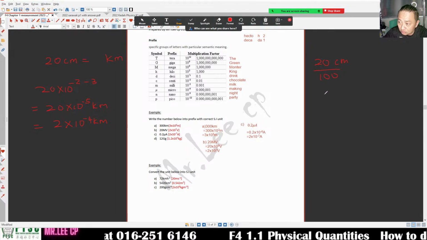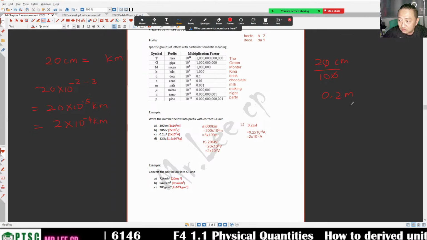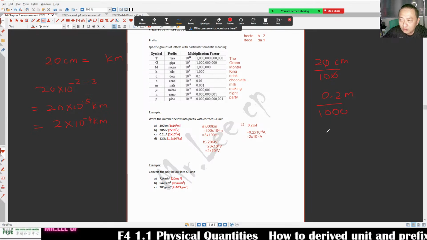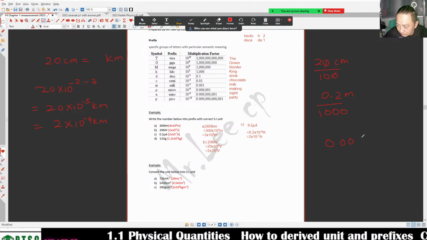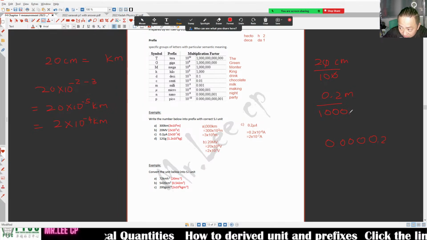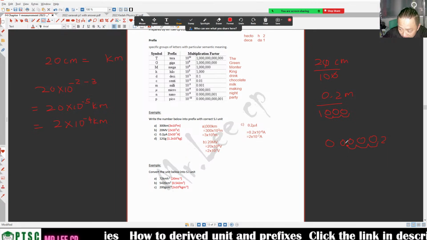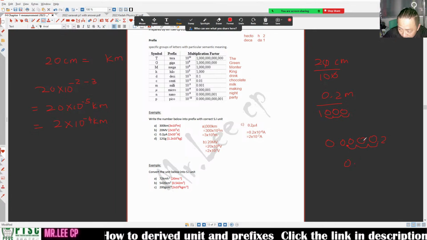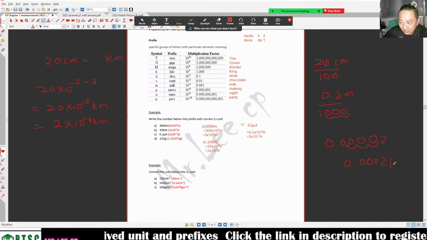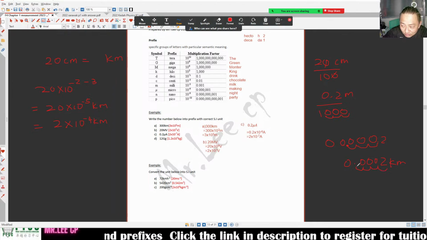But if you do it cm, teacher, divide by 100. Okay. So 20 divided by 100, 0.2 meter. Change to km, divide by 1000. Okay. Meaning that 0.2, here is 0.2. I need to move 3 decimal. 1, 2, 3. So 0.000 2, 1, 2, 3, 4.